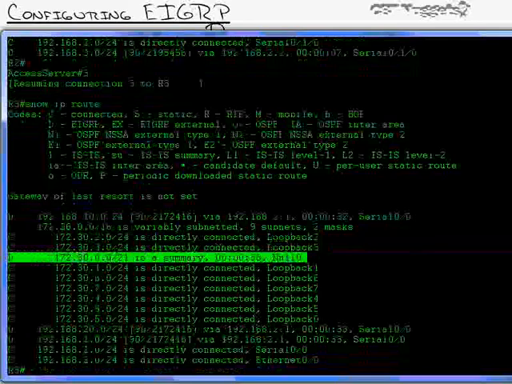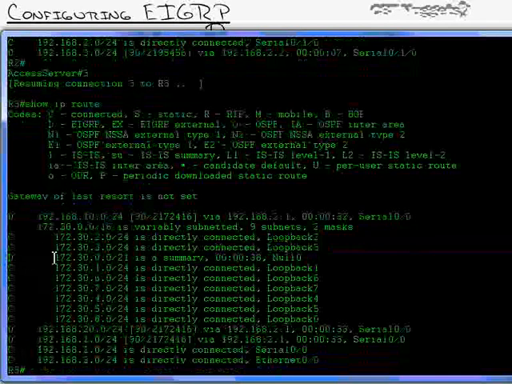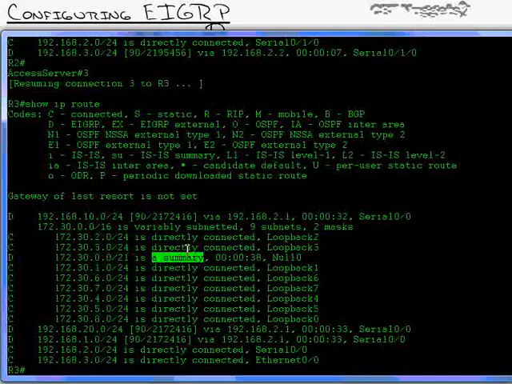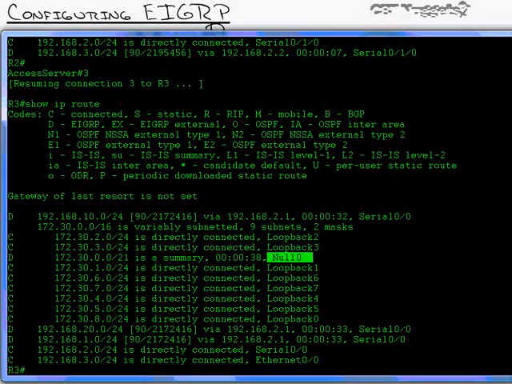All right, here we go. Look at that. You see, in the router that is sending the summary route, it says I have 172.30.0.0. That is a summary route that I typed in, and I'm sending all traffic that is sent to that summary route to null 0. Null 0 is the garbage can. What? That means any traffic that it gets that matches this summary route, the router is going to automatically send to the garbage can. It's going to drop that traffic.